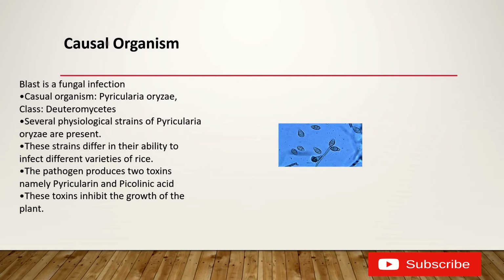These are the two toxins produced by the causal organism, and these toxins inhibit the growth of the plant. You can see the picture of Pyricularia oryzae on the right side, and they reproduce by conidia. This conidial structure you can see in this picture also.